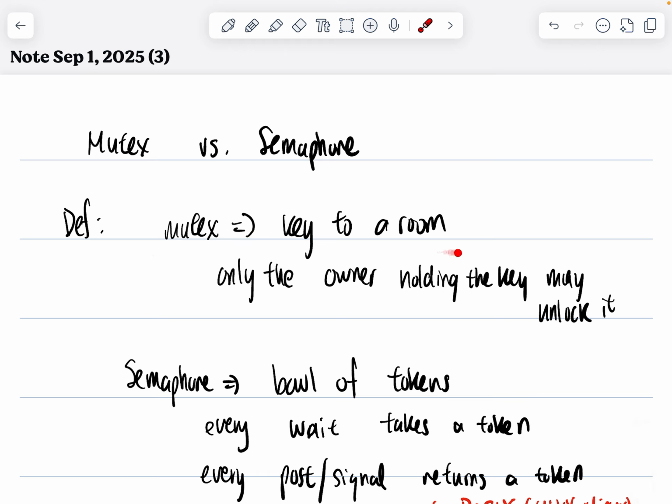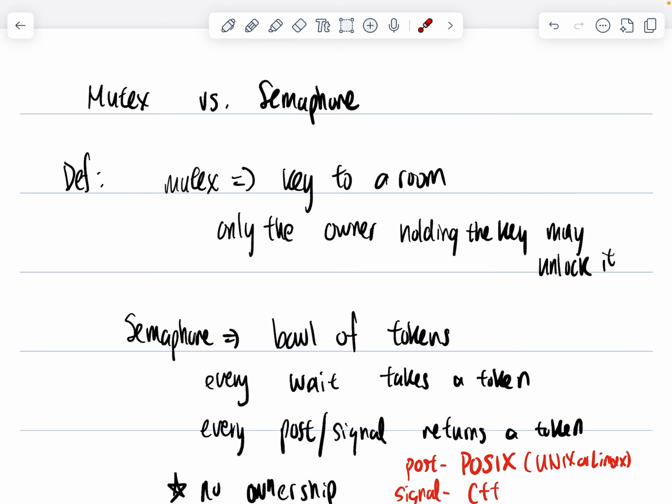To give an analogy, it's like a key to a room. Only the owner holding the key may unlock it. So this is important later.